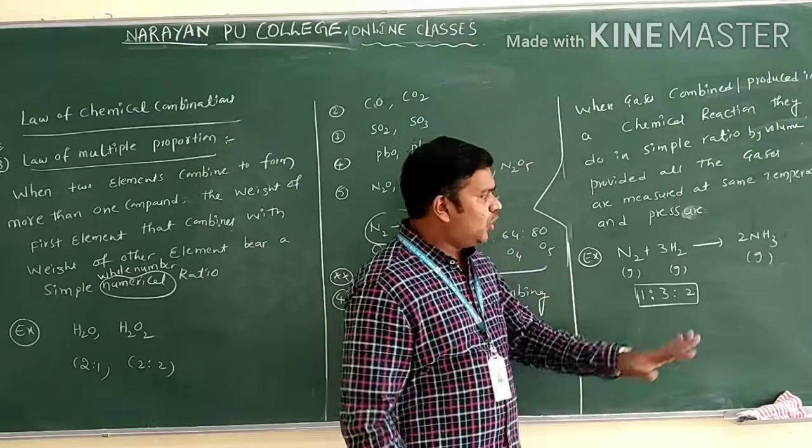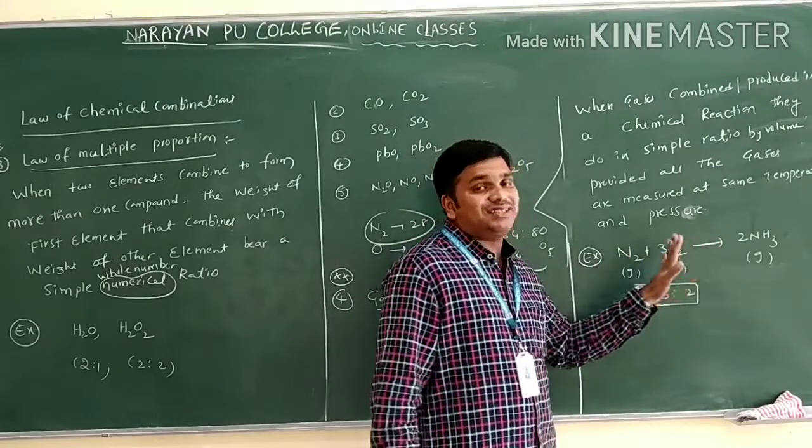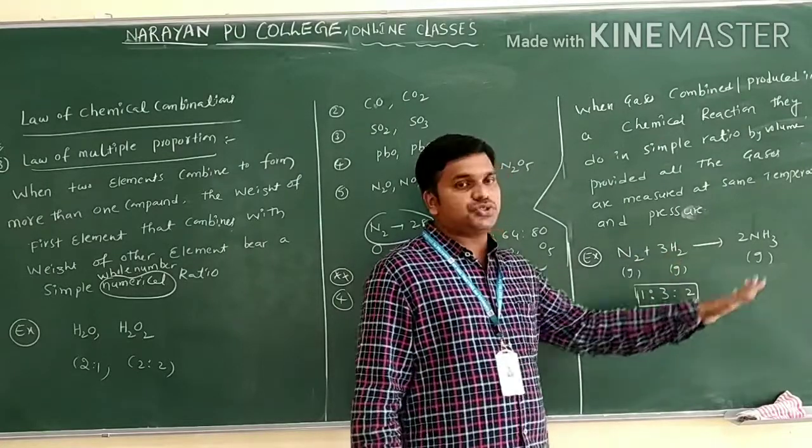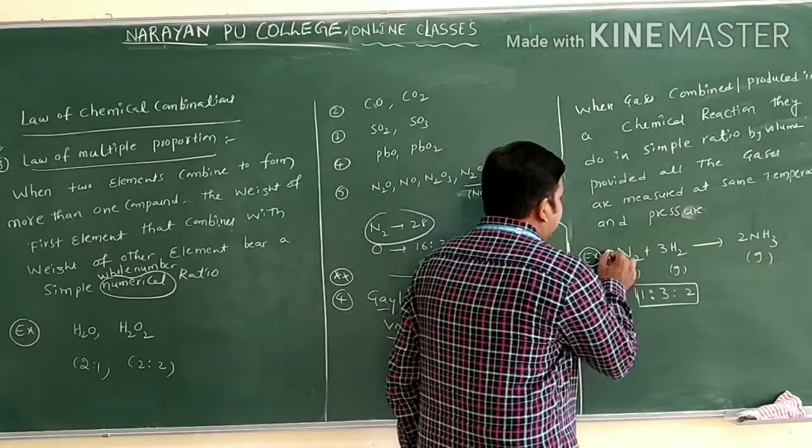NH3 is formed. What is the combining ratio of this reaction? 1:3:2. 1 is for N2, 3 is for H2, 2 is for what? NH3. Let us see one more example.